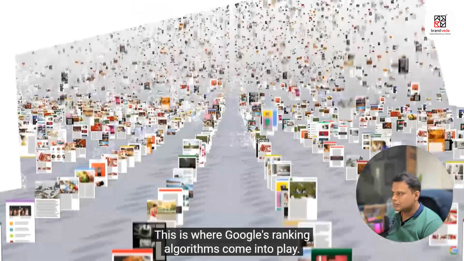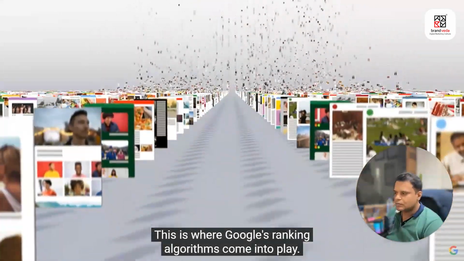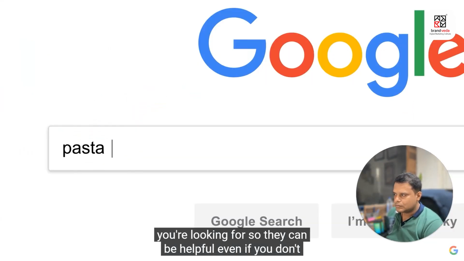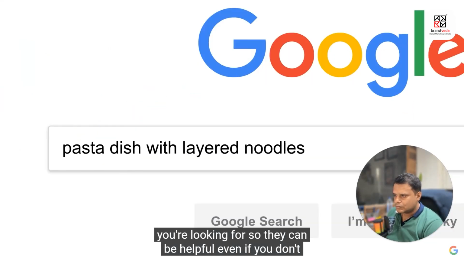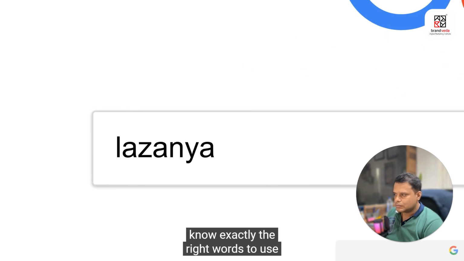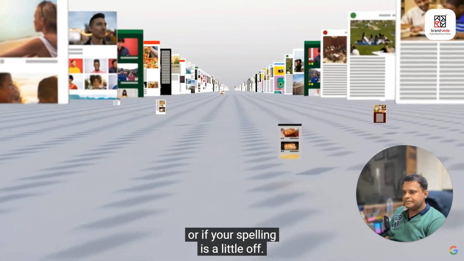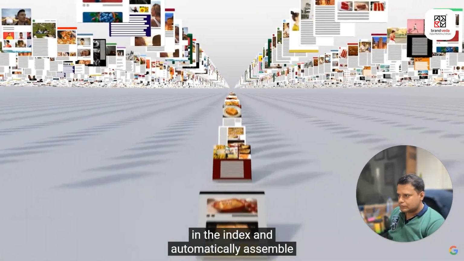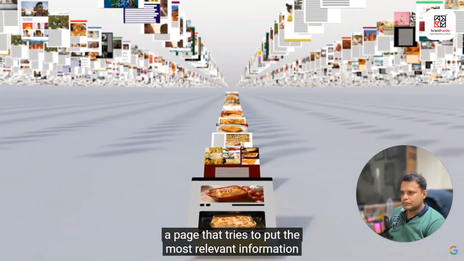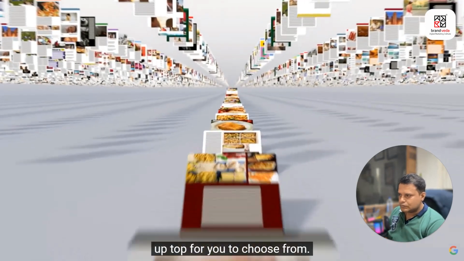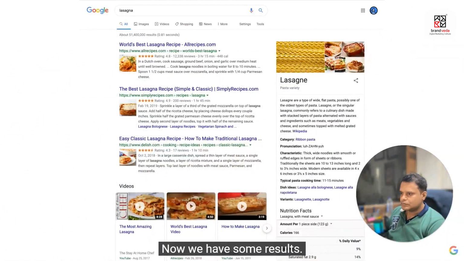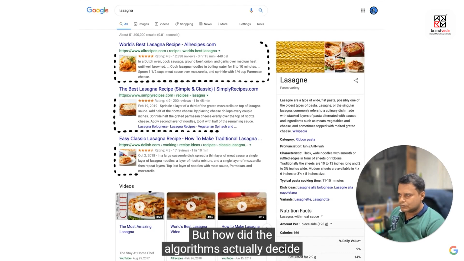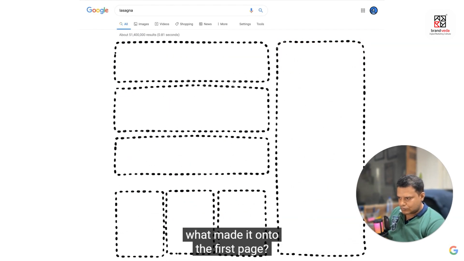This is where Google's ranking algorithms come into play. First, they try to understand what you're looking for, so they can be helpful even if you don't know exactly the right words to use or if your spelling is a little off. Then they sift through millions of possible matches in the index and automatically assemble a page that tries to put the most relevant information up top for you to choose from. Okay, now we have some results. But how did the algorithms actually decide what made it onto the first page?